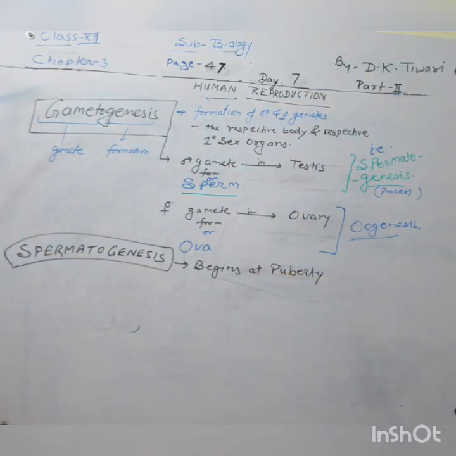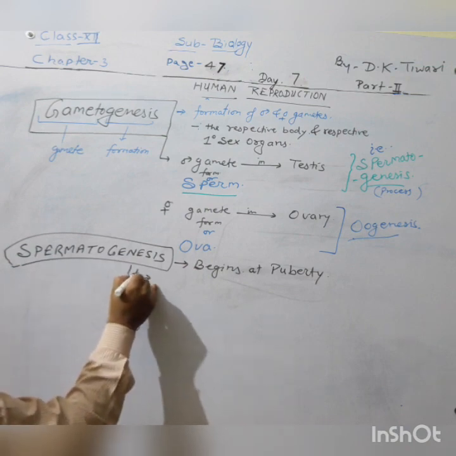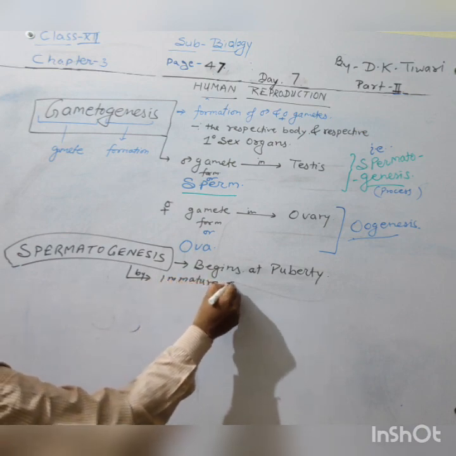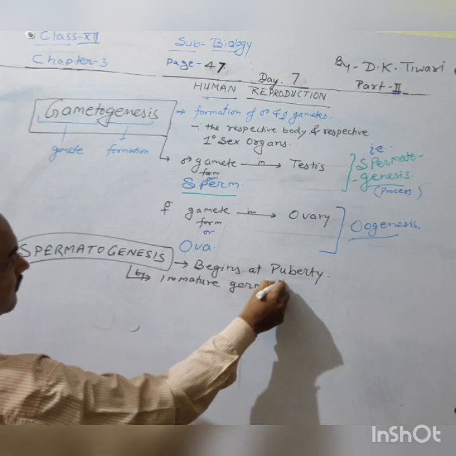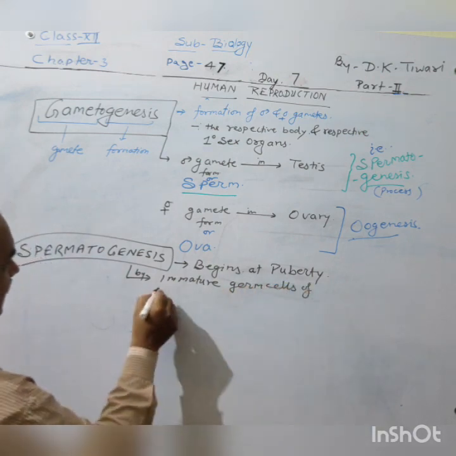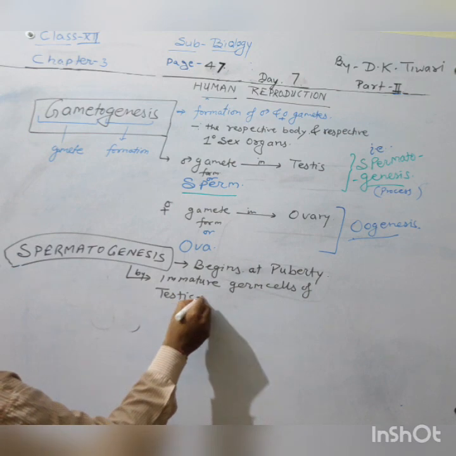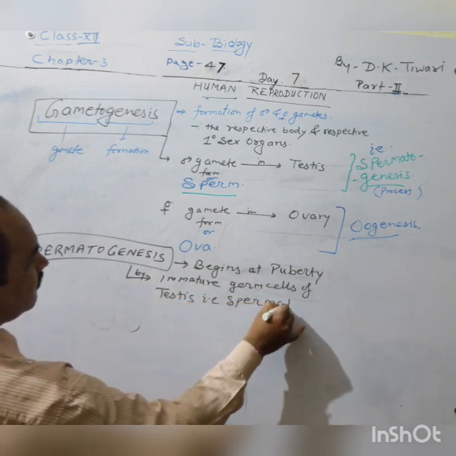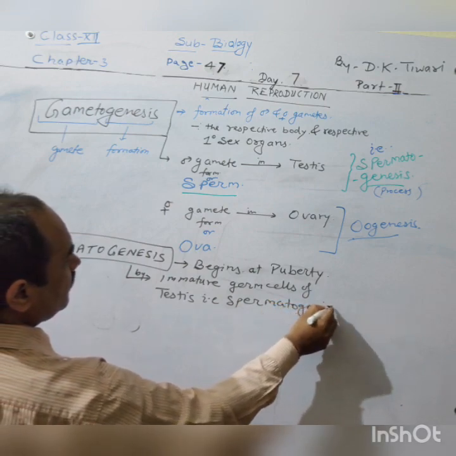It begins at puberty age, and in this stage, for the formation of sperm, the specific structure, immature germ cells of testis, that is spermatogonia, are found.